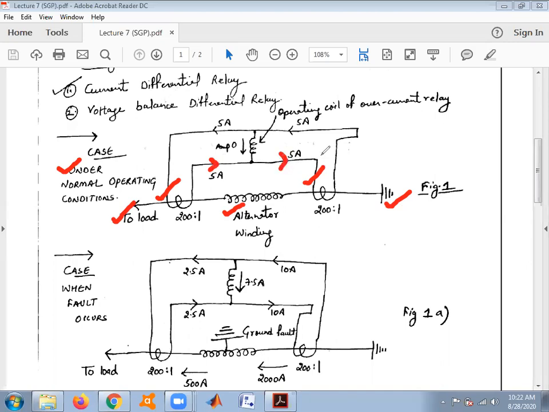When we apply Kirchhoff's current law at this node, the current entering any junction must equal the current leaving that junction. The remaining side will be 0 amperes. So the operating coil of the overcurrent relay carries 0 amperes, and the relay will not operate under normal operating conditions.